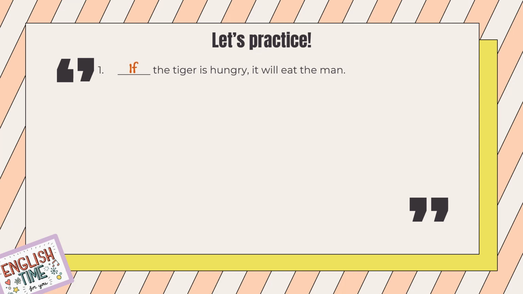Good. Number 2. We played the games, blah, our parents came home. Look at the sentence. The sentence is in the past. So, is it about the first condition? No. So, the answer must be until. We stopped playing the games when our parents came home.